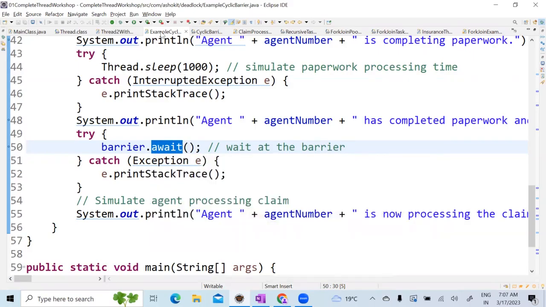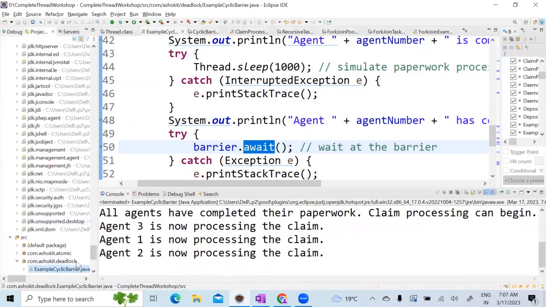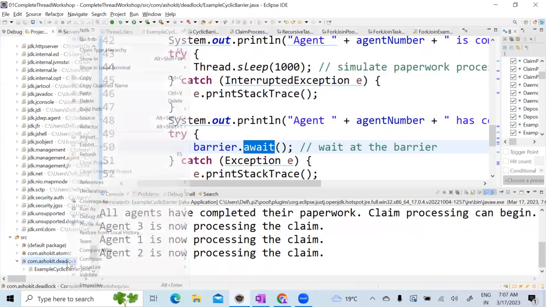Okay. So there is one topic called thread group. Thread group is nothing but a simple one, right? Let me show you quickly.